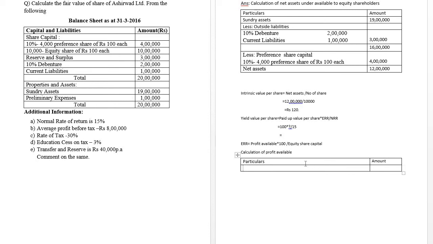For the profit available, the base is the average profit before tax. The average profit before tax is already given. The amount is how much? 8 lakh.